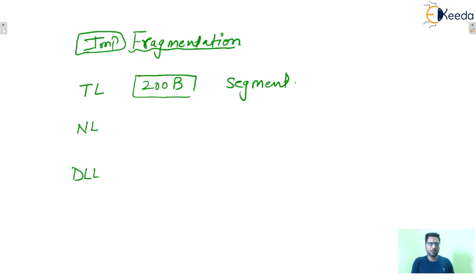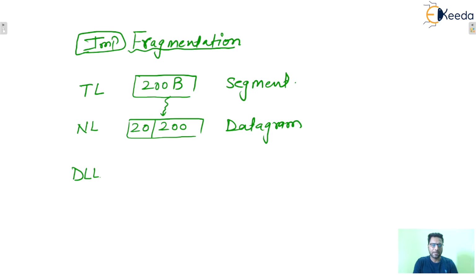Now this segment will come to the network layer, so the network layer header will be attached. Let's say the minimum size of the IP header is 20, and this is 200. So this is known as a datagram. Any packet at the network layer is known as a datagram. Here this datagram is of size 220.